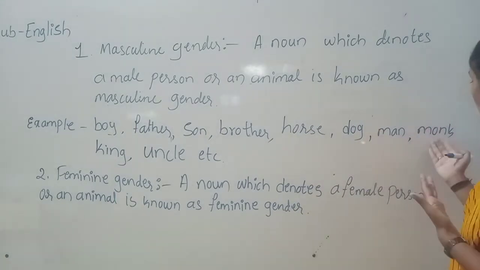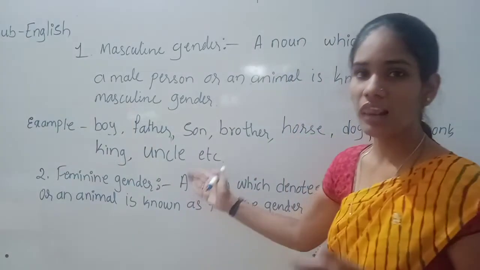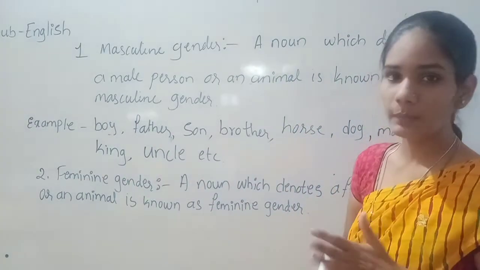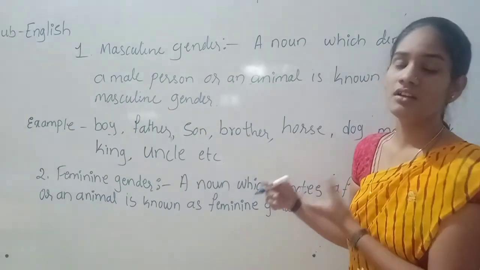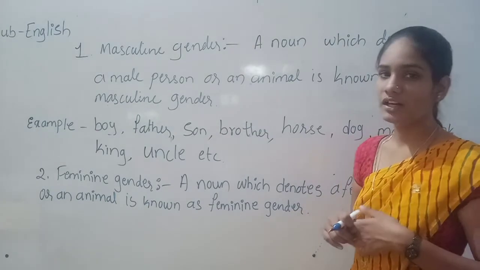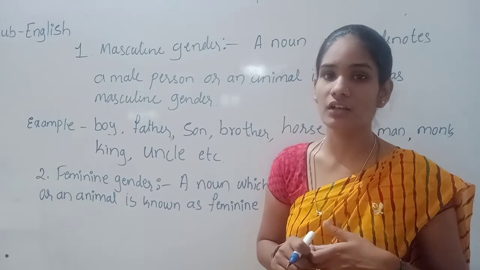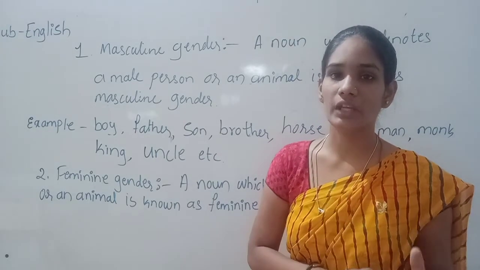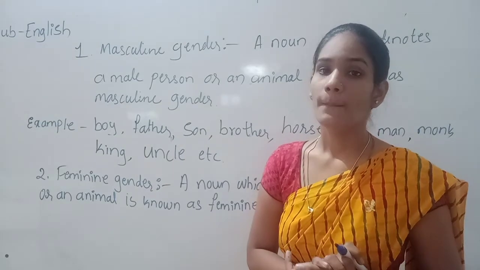Man, woman. Monk, nun. King, queen. Uncle, aunt. So for every masculine word we can get the feminine word. The feminine words are the nouns which denote the female person or female animal.